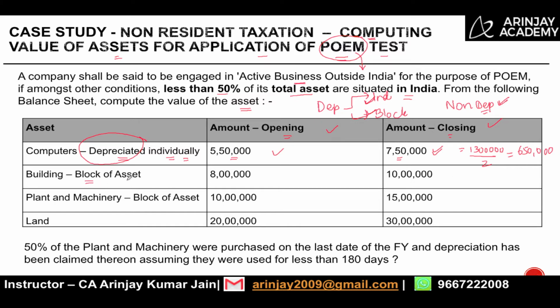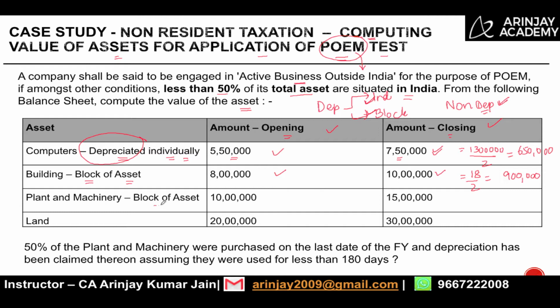Second is building, which is depreciated as a block of asset. The opening value is 8 lakh, the closing value is 10 lakh. So the average will be how much? 8 plus 10, 18 lakh is the total value, divided by 2, 9 lakh is the average value of the asset.